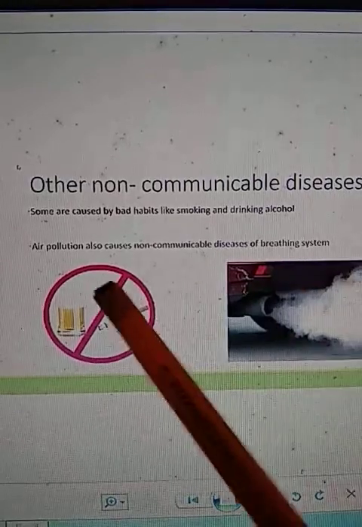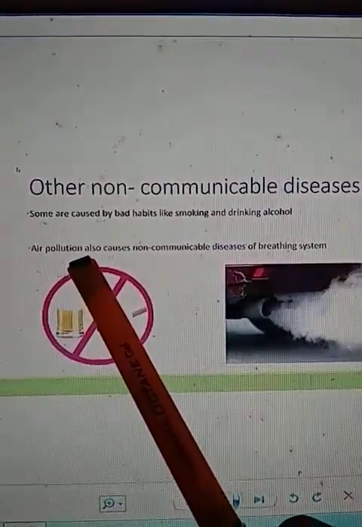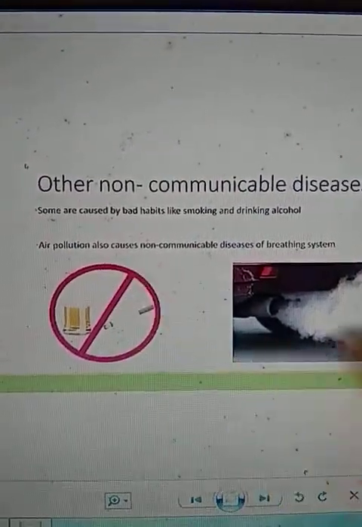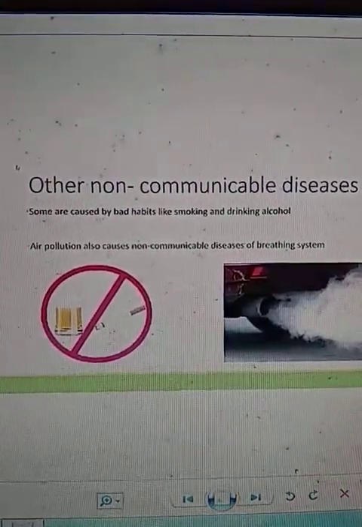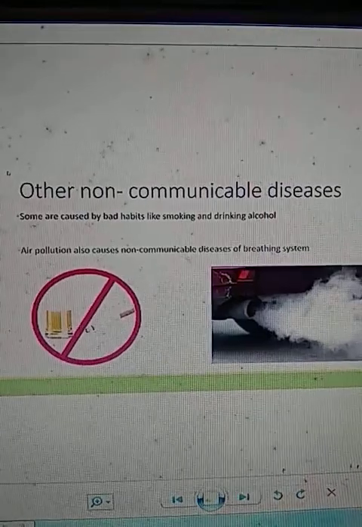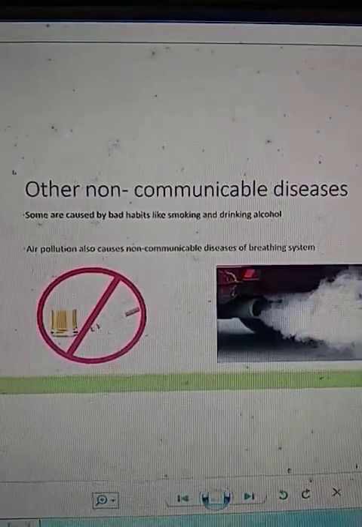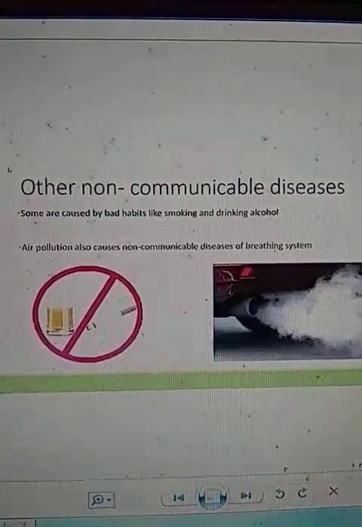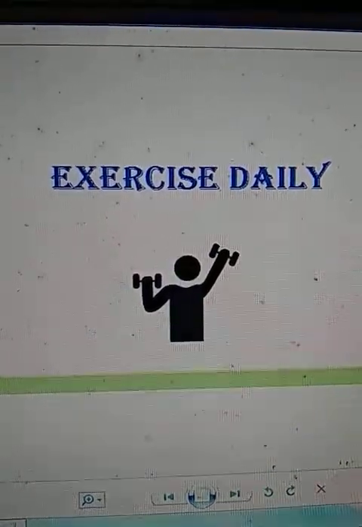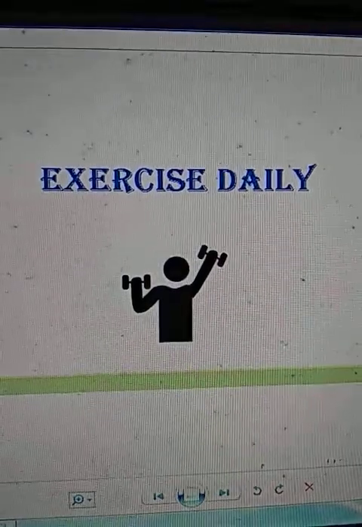Next, non-communicable disease can also occur due to air pollution, and this type of pollution will cause non-communicable disease in our breathing system. Maybe because of air pollution, a person may have problems related to the trachea as well as lungs. So my dear students, this was all about non-communicable disease.